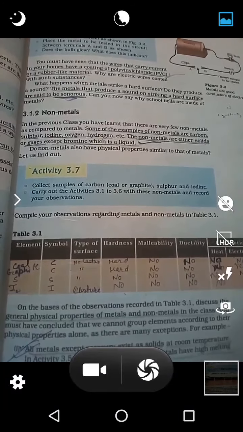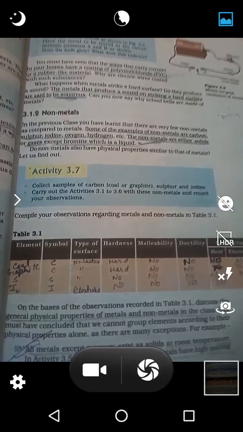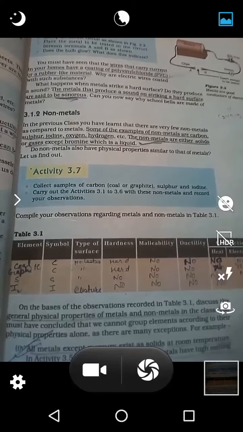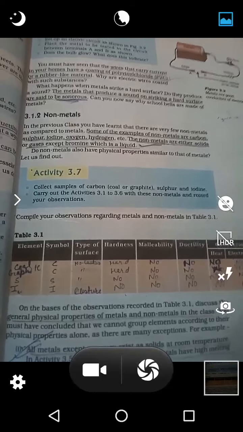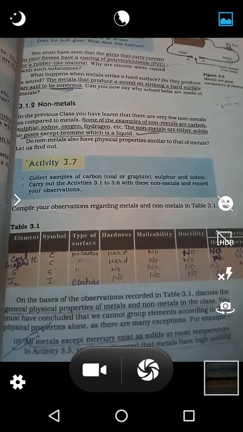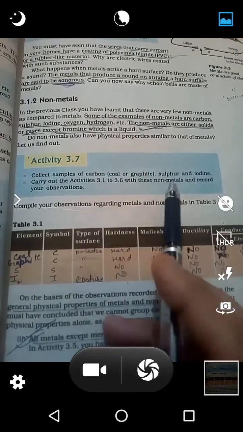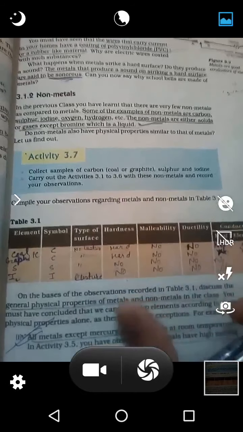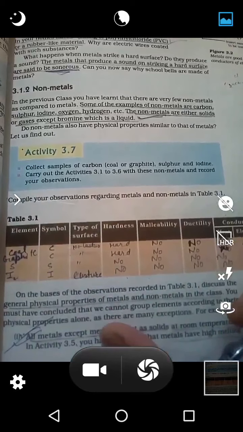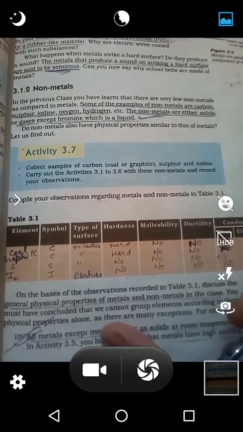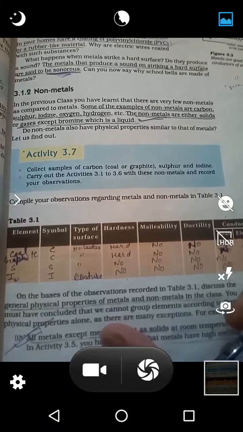Non-metals either exist in solid state or gaseous state, but there is an exception that bromine exists in liquid state. Then there is Activity 3.7, which says to collect samples of carbon, coal and graphite, sulfur and iodine, then carry out the activities 3.1 to 3.6 with these non-metals and record your observations.